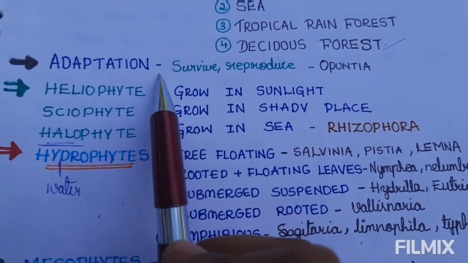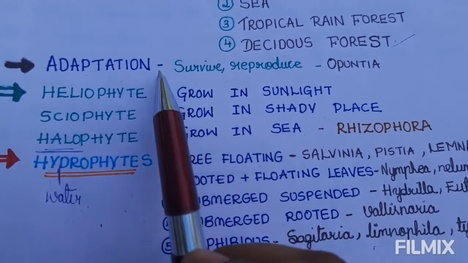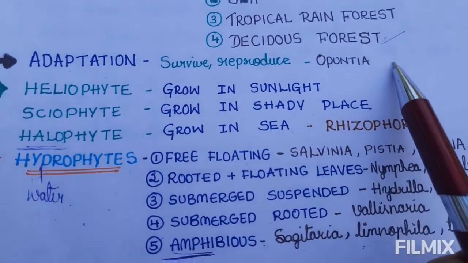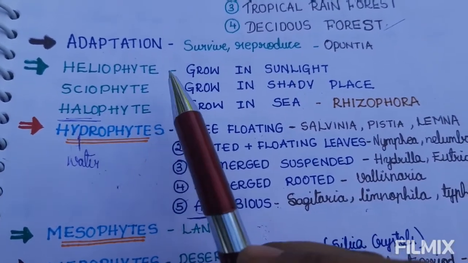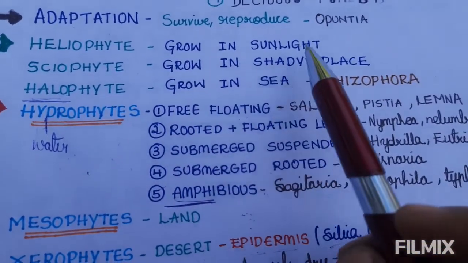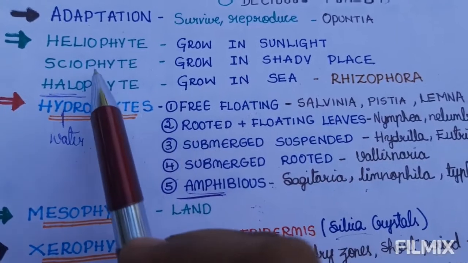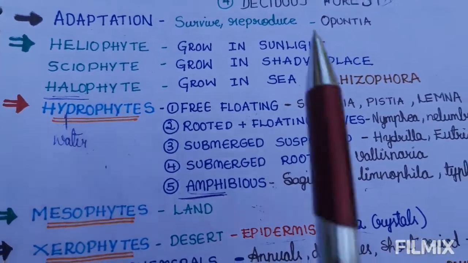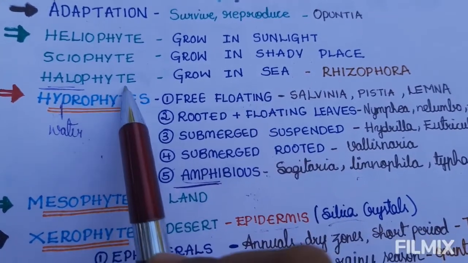And adaptation. What is meant by adaptation? The organism showing adaptations to survive and to reproduce is known as adaptation. Example, Opuntia. Heliophyte, Sciophyte and Halophyte are the 3 types of plants grown based on their places. The plants grown in sunlight are known as Heliophytes, the plants grown in shady places are known as Sciophytes, and the plants grown in sea are known as Halophytes. Example, Rhizophora. Helio means sunlight, Scio means shady places, Halo means sea.